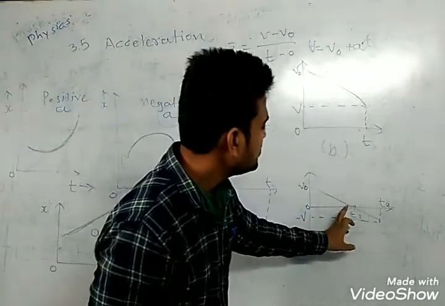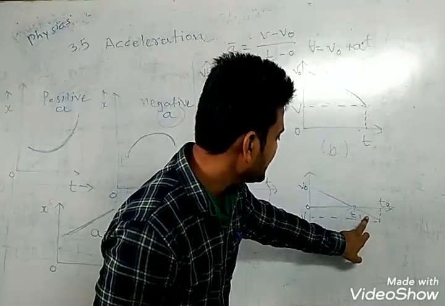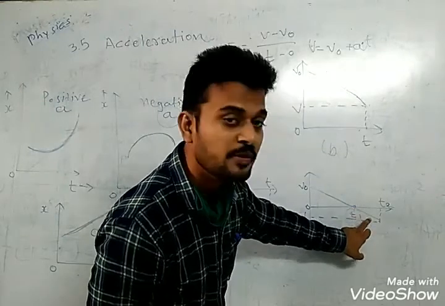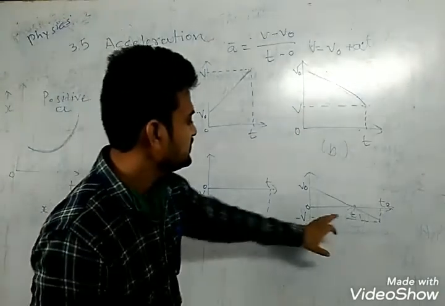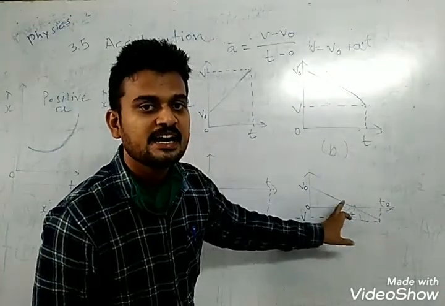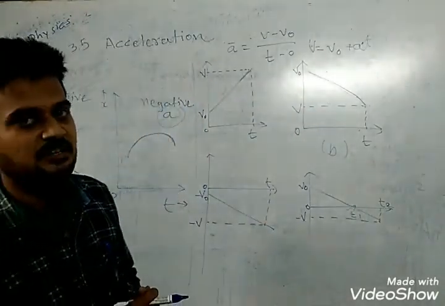After this, the object turns and moves in the negative direction.